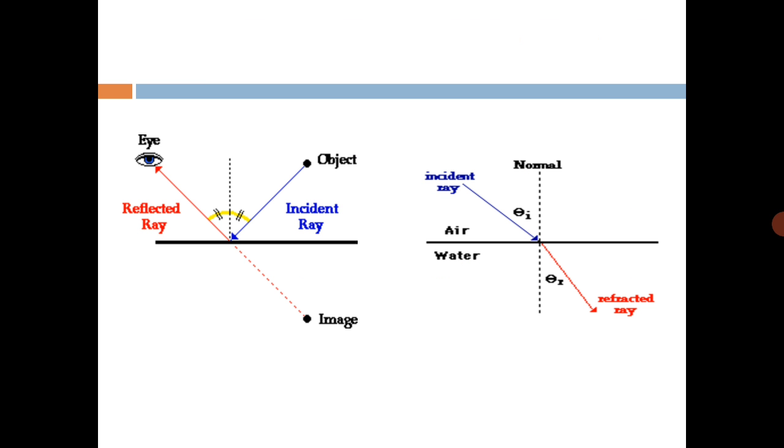Next, you can see the angle between the incident ray and the normal is called the angle of incidence, while the angle between the refracted ray and the normal is called the angle of refraction. So the first diagram represents the angle of incidence, while the second diagram represents the angle of refraction.